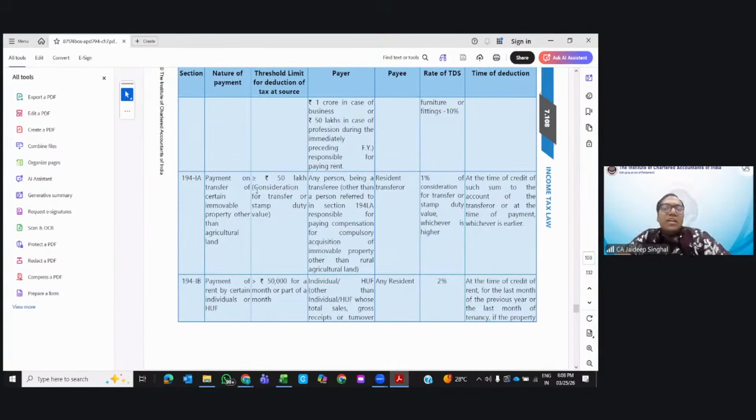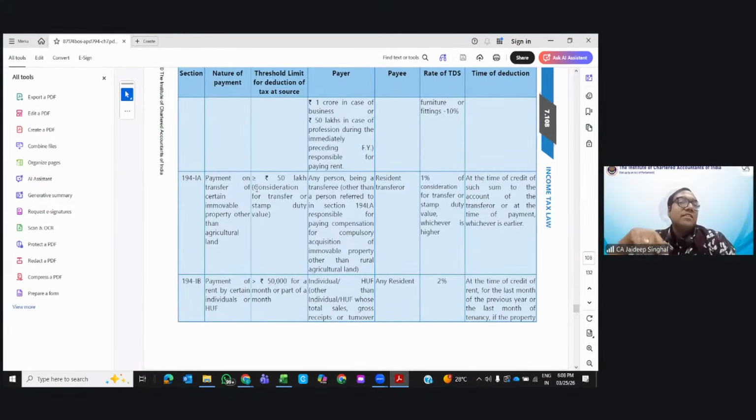Now, okay, one important thing. I ask you one thing. If you purchased it for 45 lakhs, but the stamp duty value is 55 lakhs, whether the TDS is applicable or not? You purchase the immovable property, stamp duty value 55 lakh, actual consideration 45 lakhs. But it is actual consideration. Okay, Navneet says it is applicable on stamp duty.